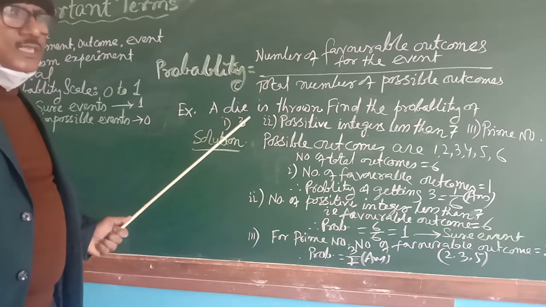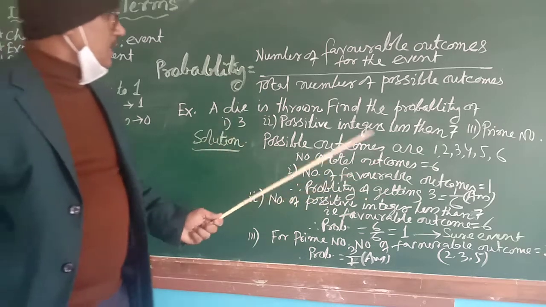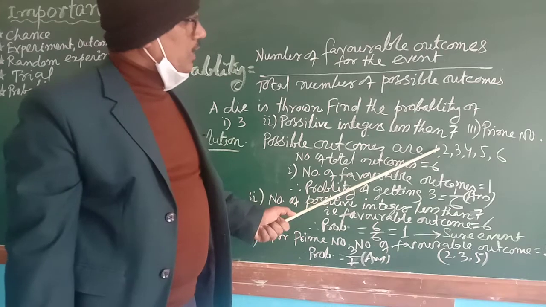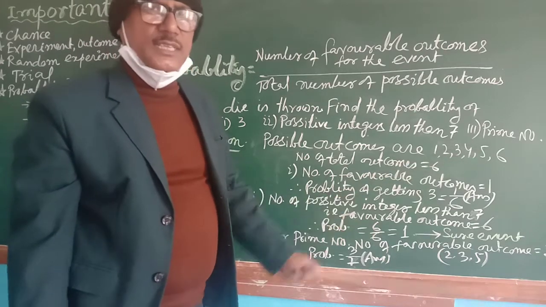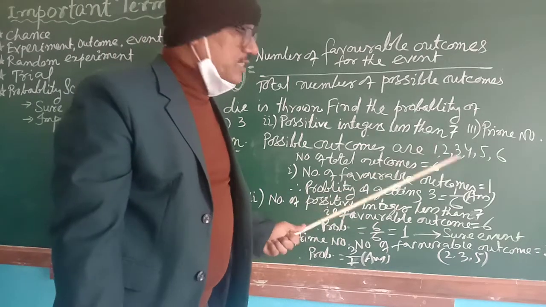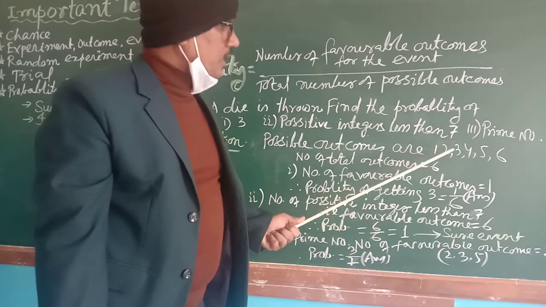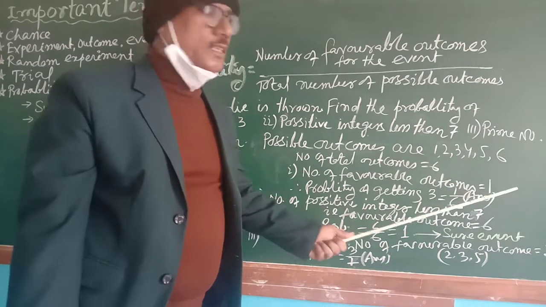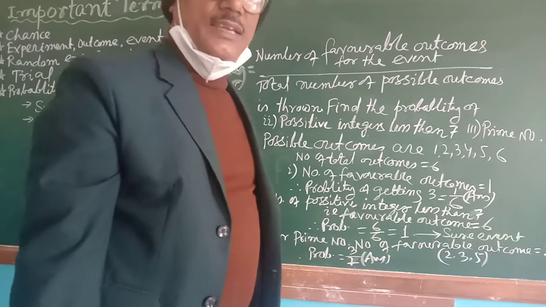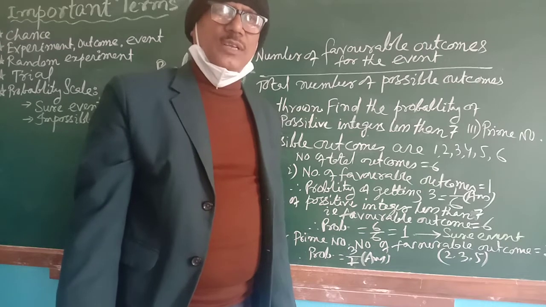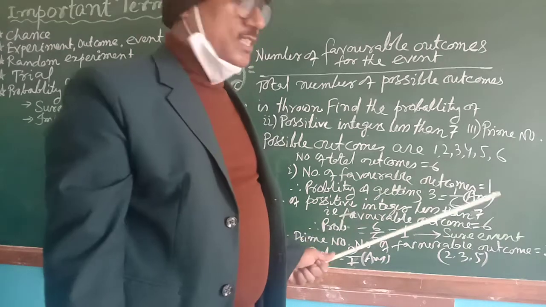Favorable outcome is only 1, because die is having all the numbers. The possible outcomes are 1, 2, 3, 4, 5 and 6. A die is having all the 6 numbers. On one face it is written 1, on another it is written 2, like this, all the 6. It's a cubical solid, isn't it? So it is having 6 numbers.